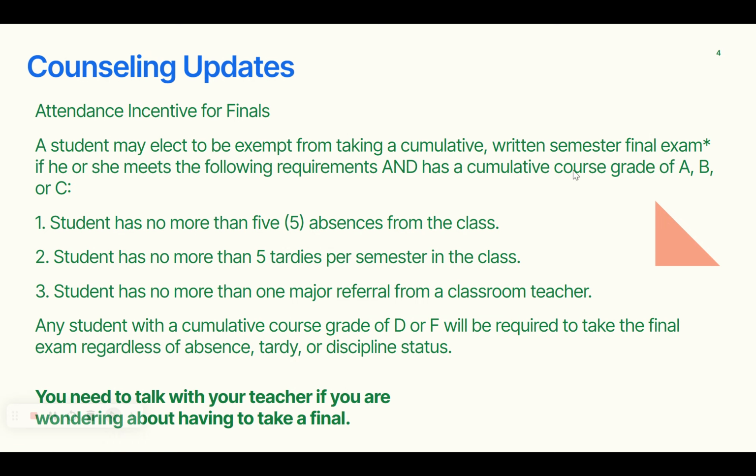If you have an A, B, or C in a specific class, you can then have no more than 5 absences from that class, no more than 5 tardies from that class, and no more than 1 major referral. The big question we always get is absences. All absences count, except for anything that is school related and you're considered in building.